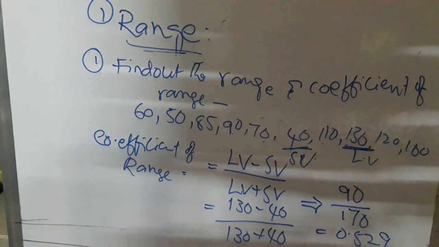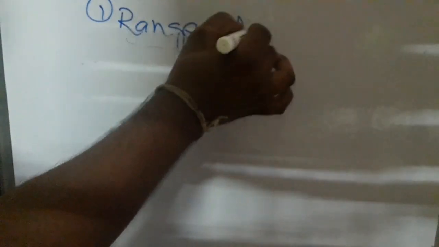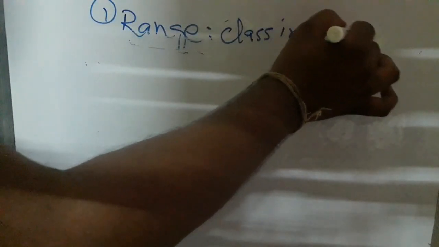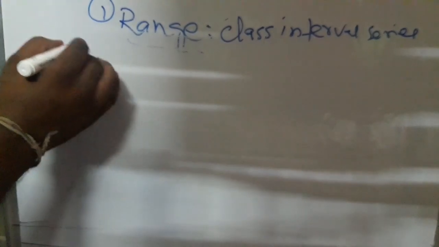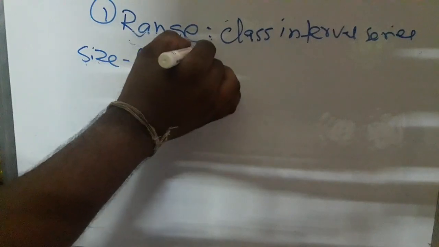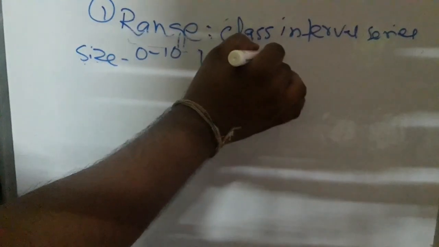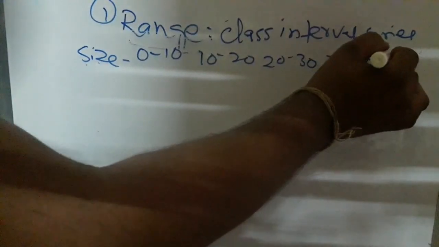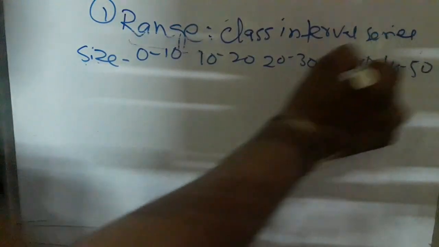Let's take another example. How can we find out the range in a class interval series? Here we take an example. Size: 0 to 10, 10 to 20, 20 to 30, 30 to 40, and 40 to 50.